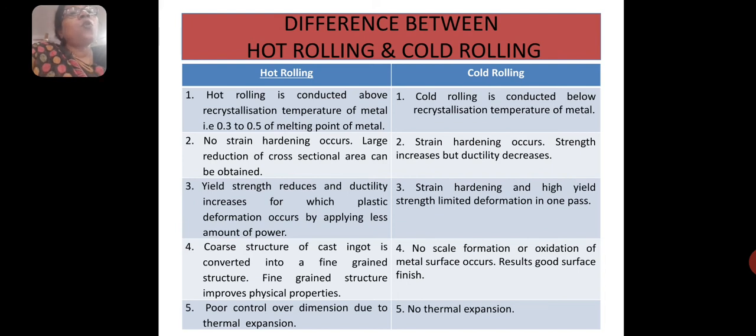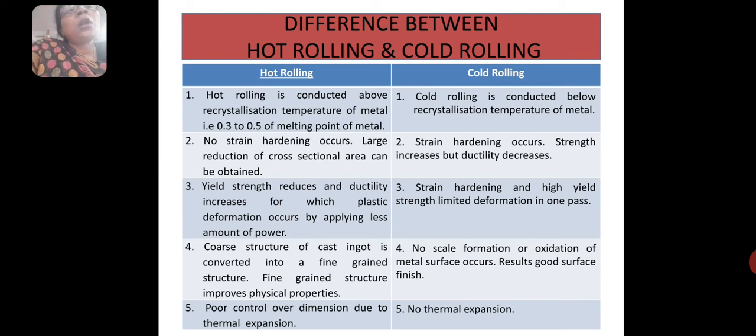In case of cold rolling, because of strain hardening, yield strength increases, but ductility decreases. Because ductility is a major factor for material deformation.